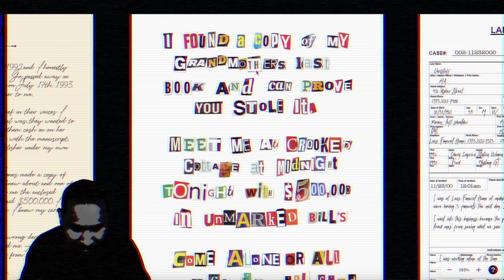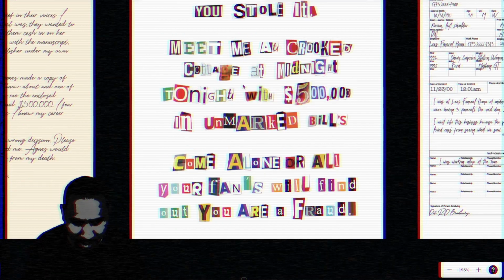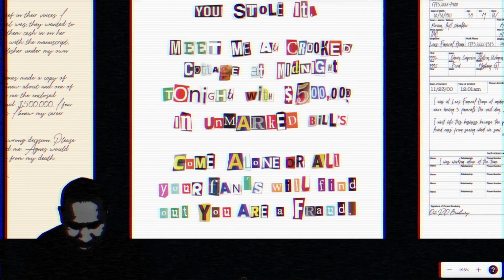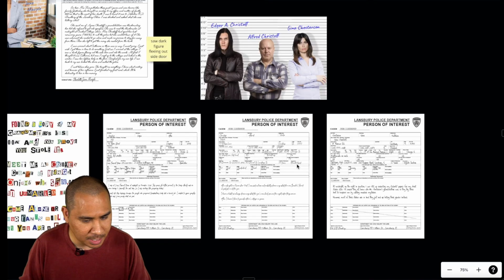I found a copy of my grandmother's last book and can prove you stole it. Meet me at Cricket Cottage at midnight tonight with $500,000 in unmarked bills. Come alone, or all your fans will find out you are a fraud.